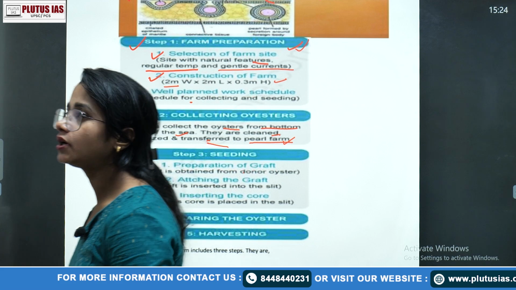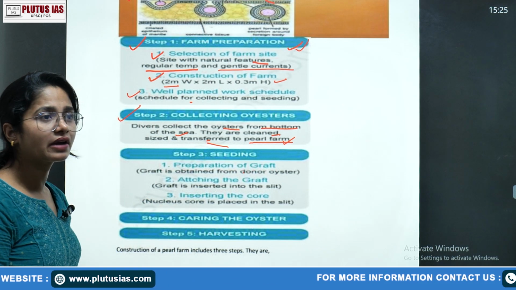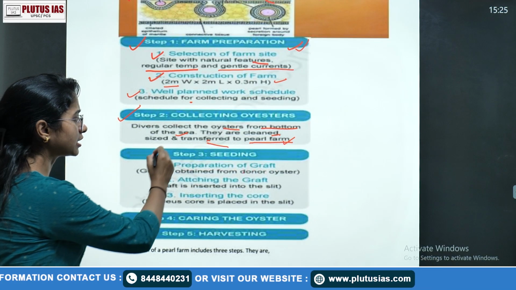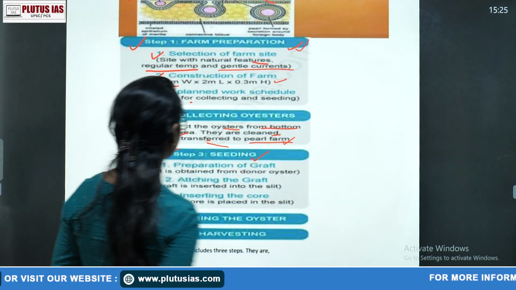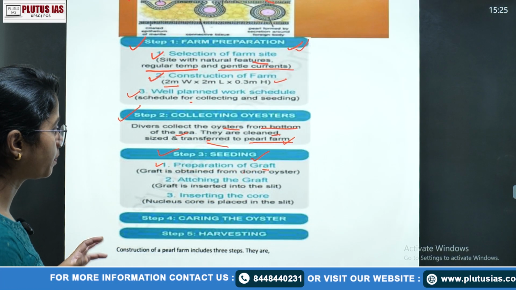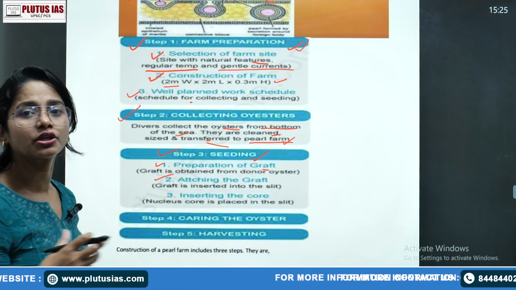So the second step is your collection of seed. When we covered prawn culture, we also said seed as the first or second step, right? So step 3 is seeding. What is seeding? Seeding means preparation of graft. That means the graft is obtained from the donor oyster. Okay. Then attaching the graft. That is your seeding.